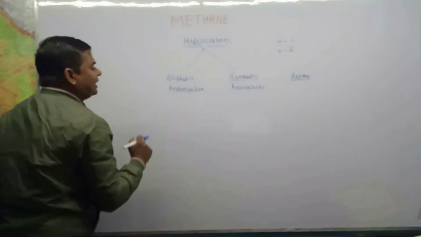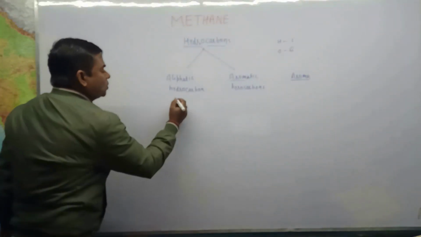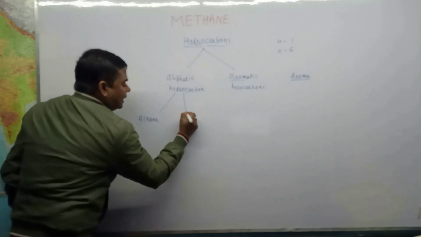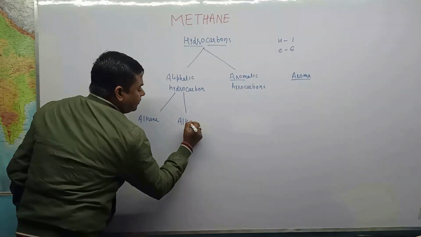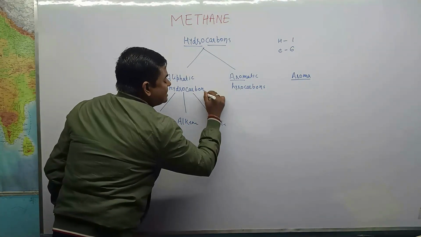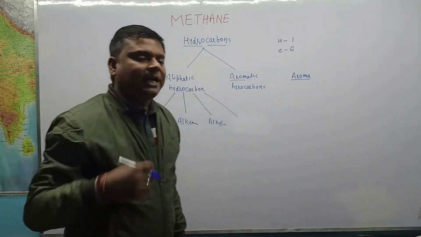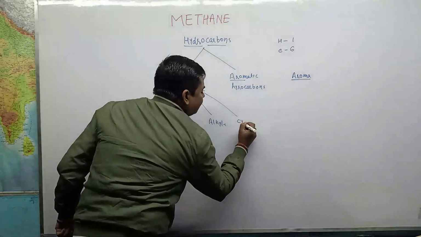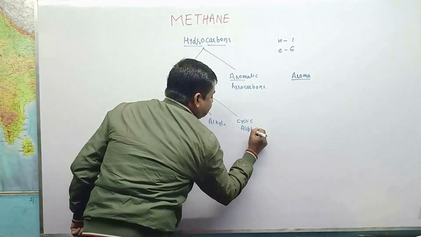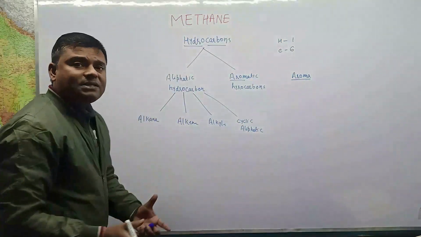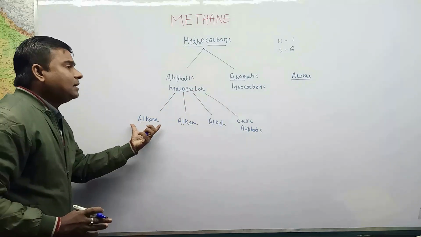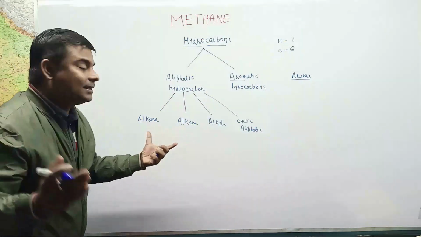Now further, aliphatic hydrocarbon is divided into alkane, alkene, alkyne, and cyclic alkane, that is cycloalkane. We can say cyclic aliphatic. So the basic task here is to learn about aliphatic hydrocarbon, and the chapter we will discuss is alkane.